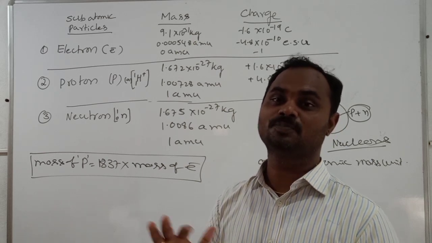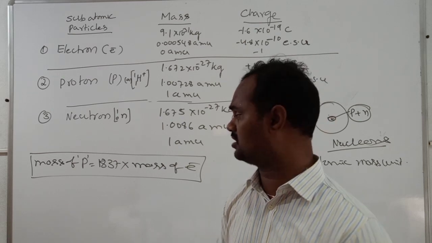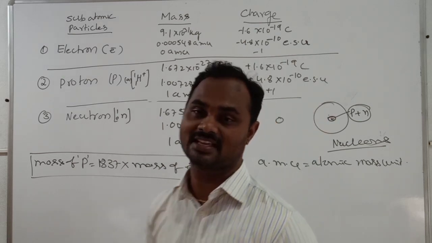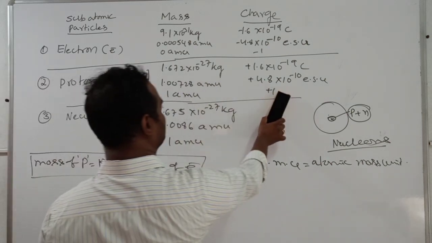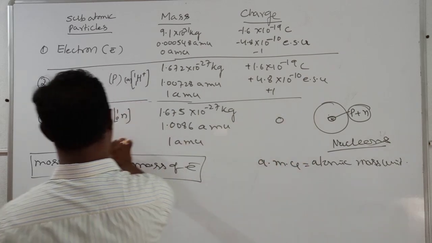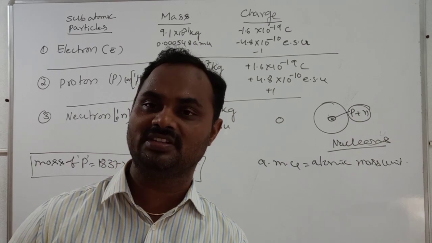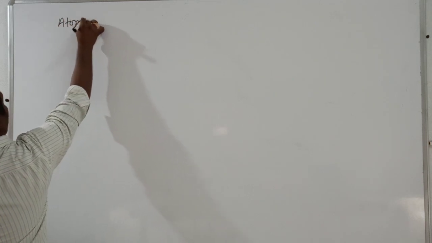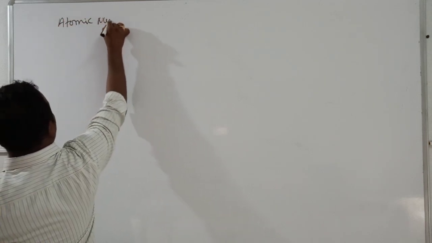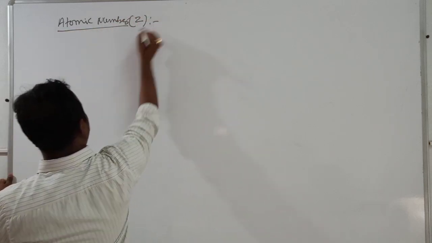Is it clear? Try to remember these points. In the further lessons on the structure of the atom it will also be revised, but to discuss some basics, these values are required. So here, the proton is positive charge, the electron is negative charge, the neutron is a chargeless particle. Based on this, now we are going to discuss atomic number and mass number. Atomic number is denoted with Z.